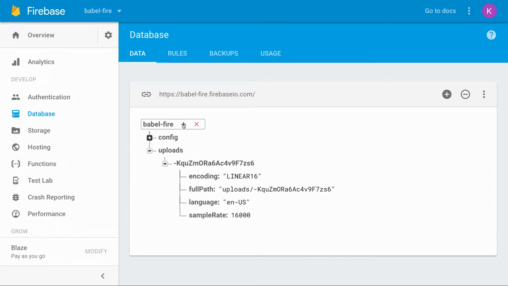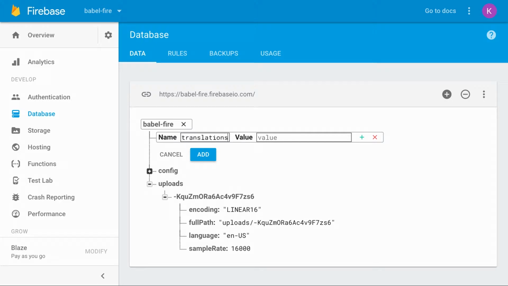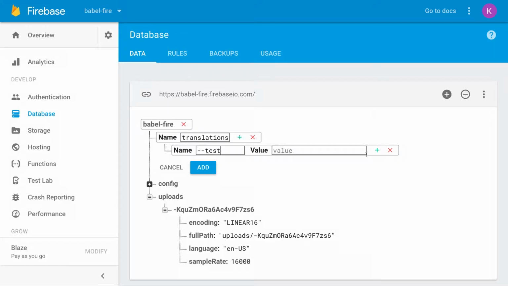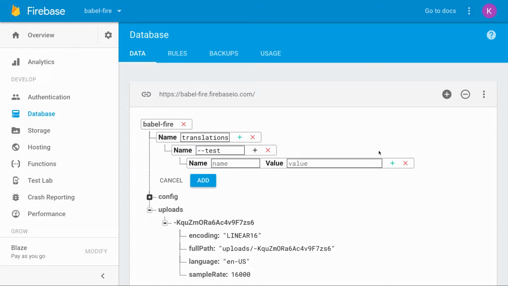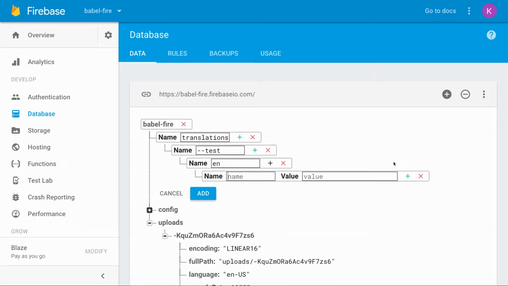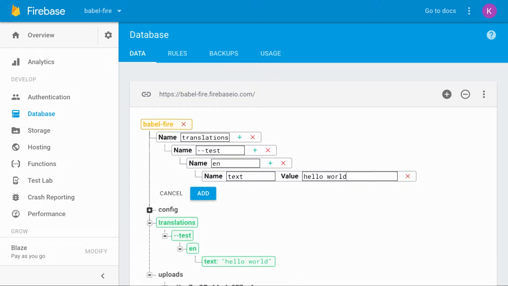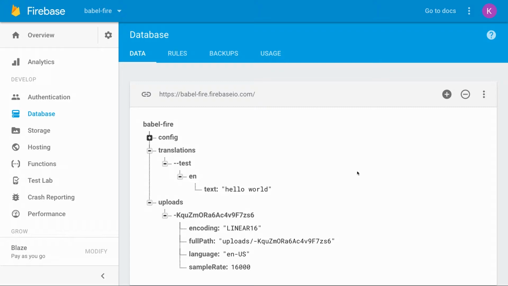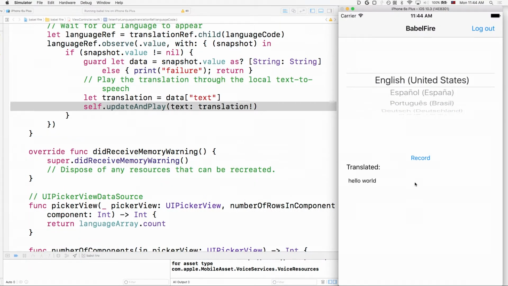All right, so we have most of an app except for the part where we listen for translations. So let's go ahead and see if that part works. I'm going to run a test to make sure that our apps are actually listening for translations. Here I'm just going to manually translate from English to English what I said here. Hello world. And if I jump back to my app over here, you see that Hello World has actually popped up, and you just heard it speak using the text-to-speech API that I said Hello World. All right, so let's go back to the slides.